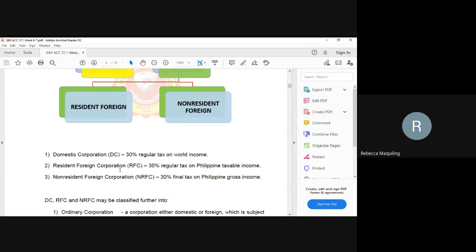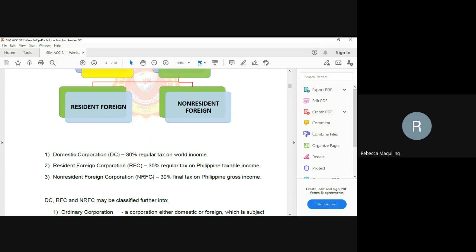For resident foreign corporation, 30% regular tax on Philippine taxable income. So take note, only in the Philippines. And also for the non-resident foreign corporation, 30% final tax on the Philippine gross income. So final tax, just like the non-resident alien, but the rate is different from the non-resident alien.